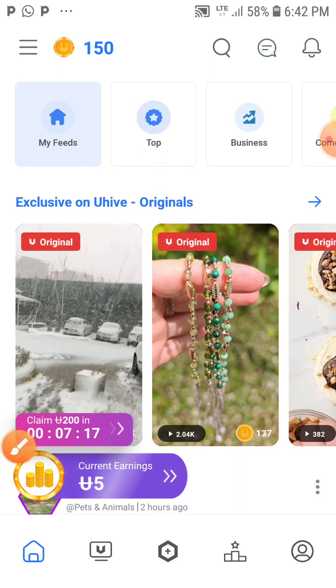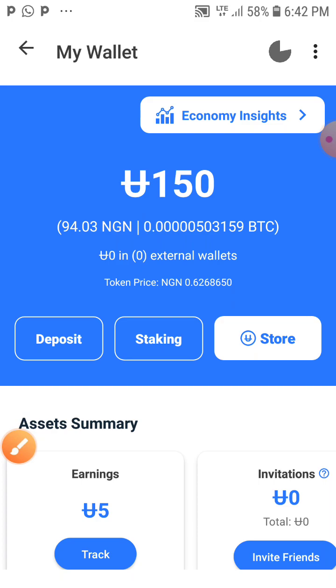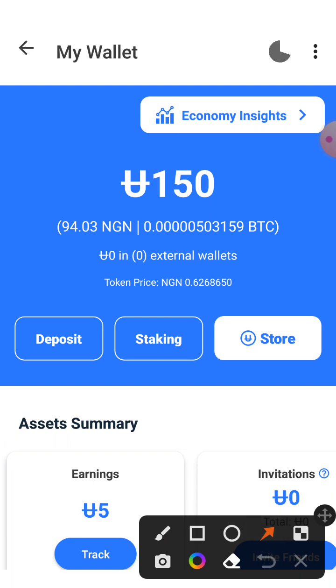When I click on that, it takes me to my dashboard. So as you can see here, the amount I'm actually earning. Wow, this is crazy. You see this is BTC. That's why I'm telling you, you should take your time and subscribe to my channel, guys, because you are about to get money from this platform. I'm from Nigeria, so as you can see here, I'm currently earning 94.03 naira just for 150 UHIVE.